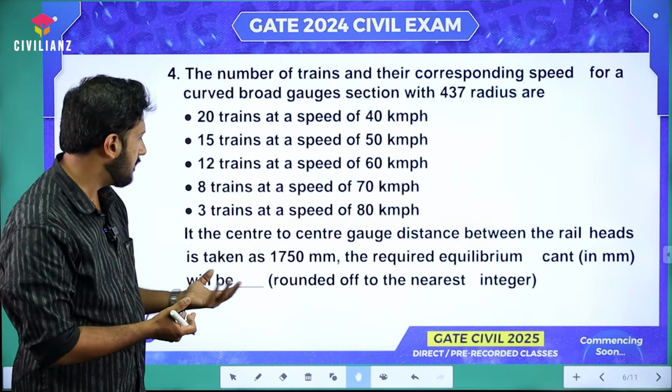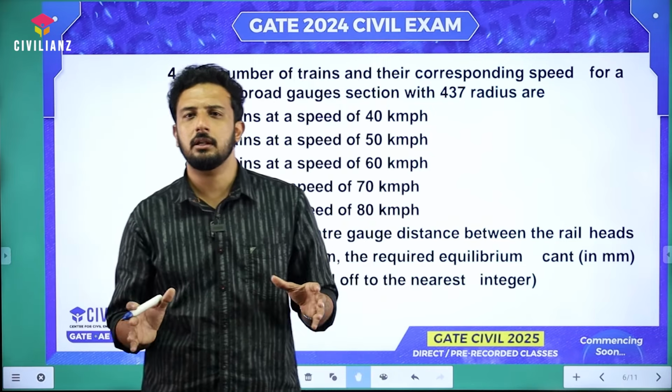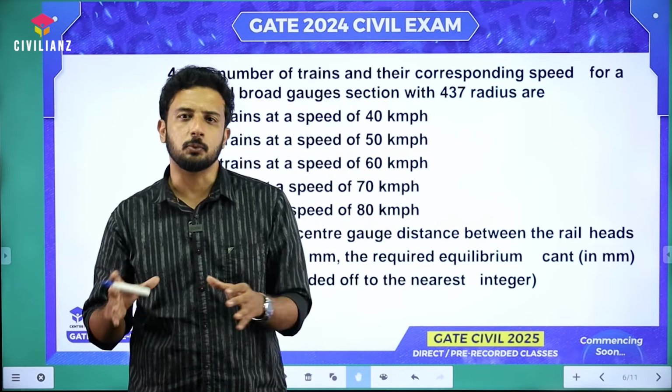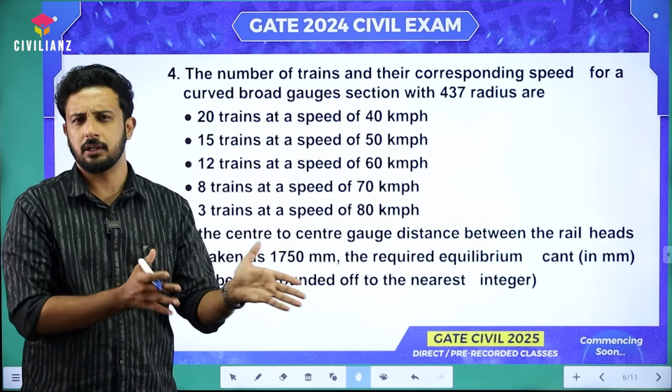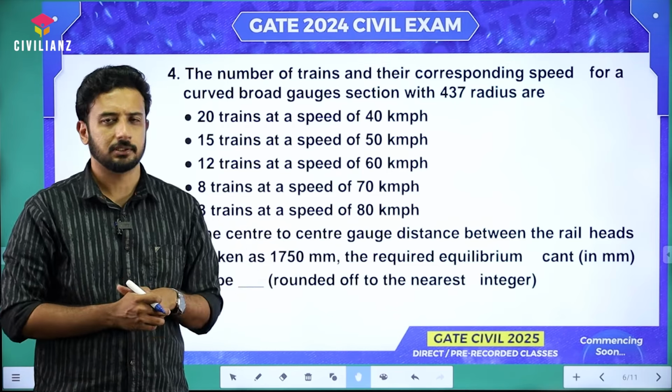We know that, right? Now to calculate the equilibrium cant, a very important point: the difference between superelevation in highways and in railways. What is the main difference? In highways we take the design speed for designing the superelevation, whereas in railways we take the average speed of all the trains which are using that particular curve or railway track. So in highways we required the design speed, whereas in railways we require the average speed of the trains.